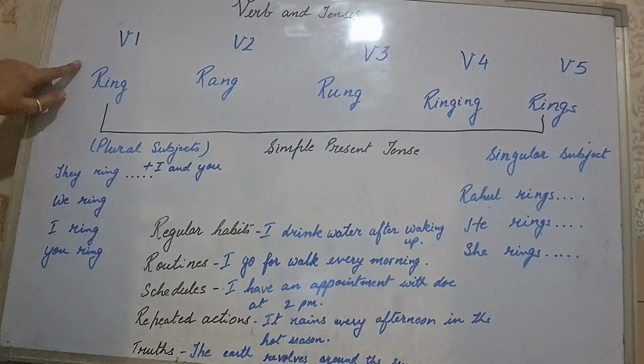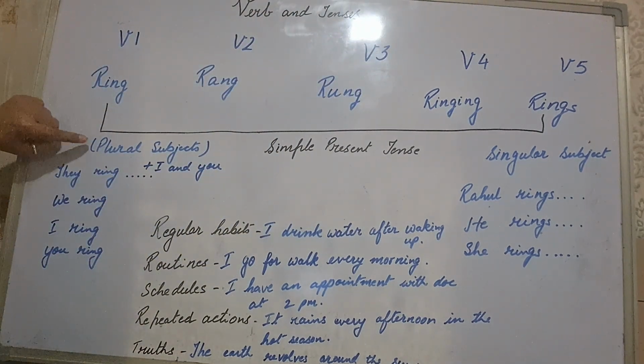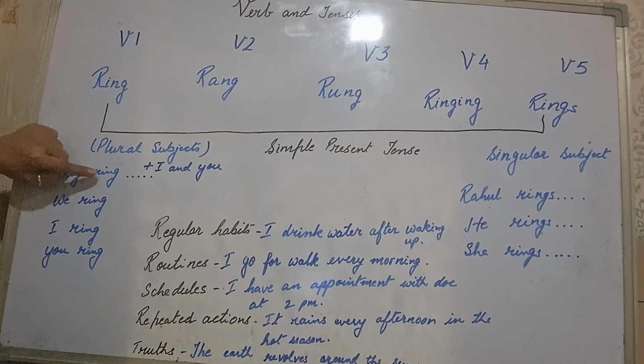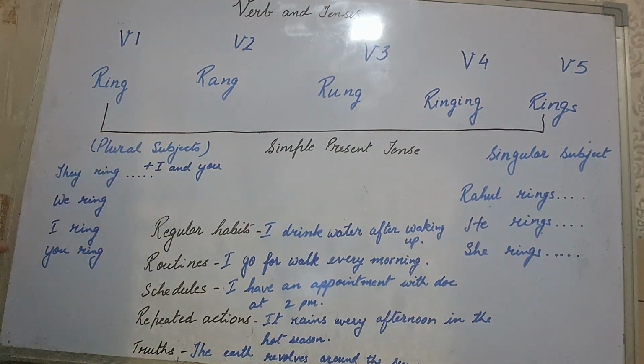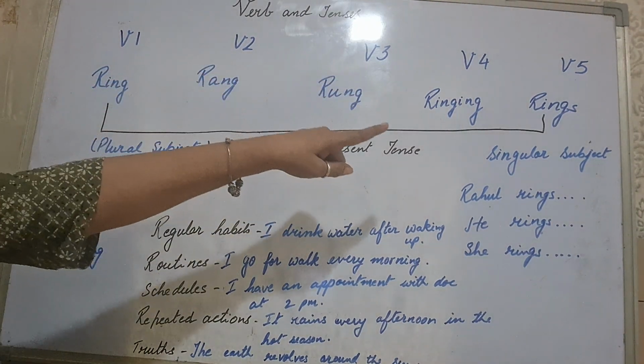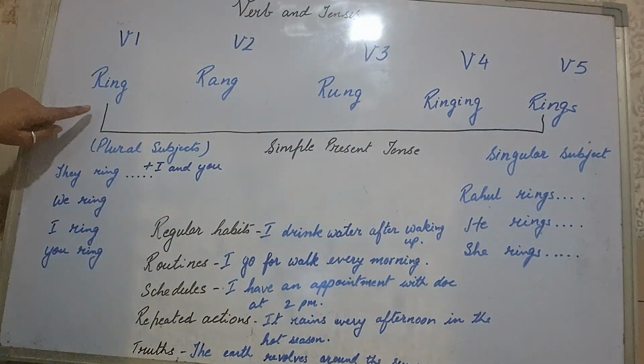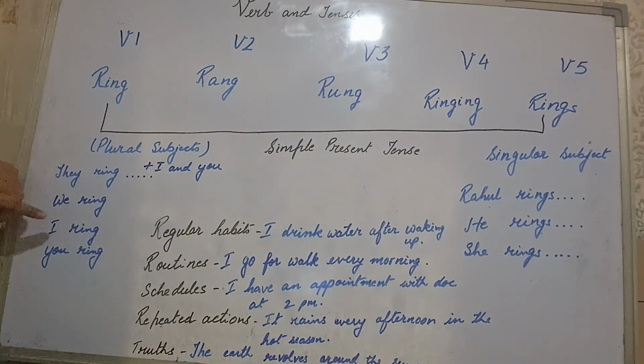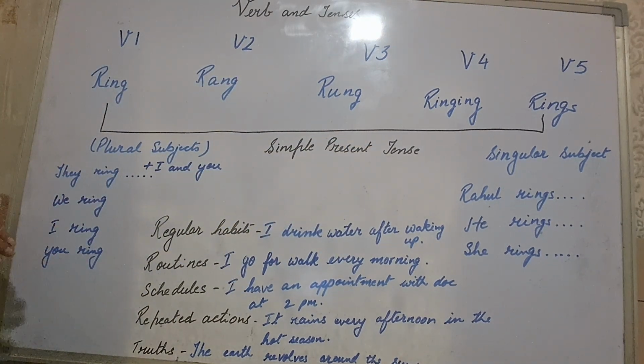Coming to V1, that is the base form of the verb. This always goes with the plural subjects. They ring, we ring, plus I and you. As you know, most of the rules they don't follow, they just do the opposite. So I, being a singular subject, is not taking V5, it is always taking V1. So they ring, we ring, I ring, you ring. I hope the concept is clear to you all.